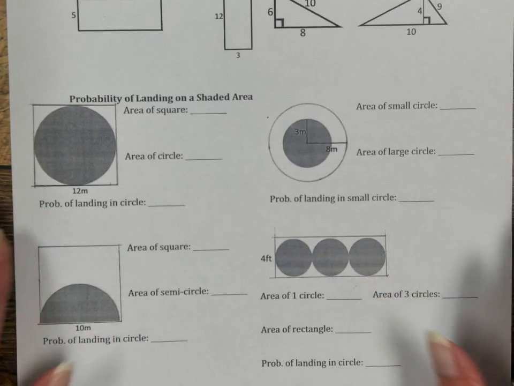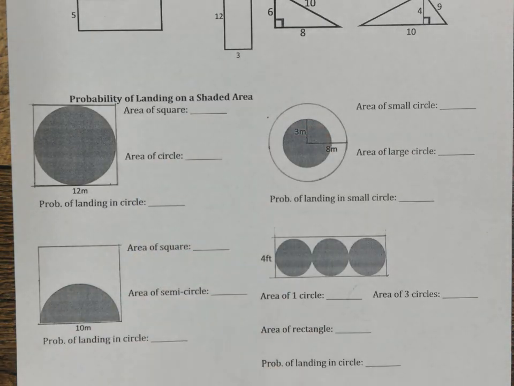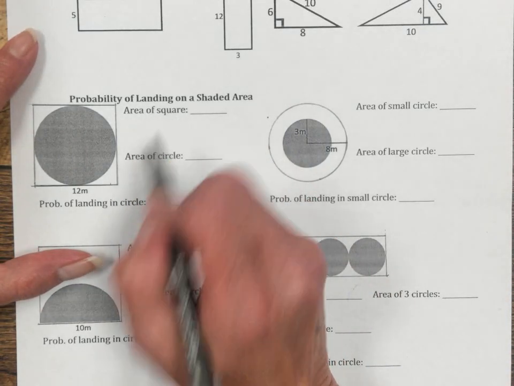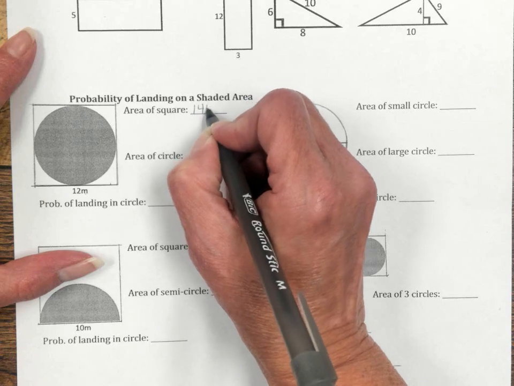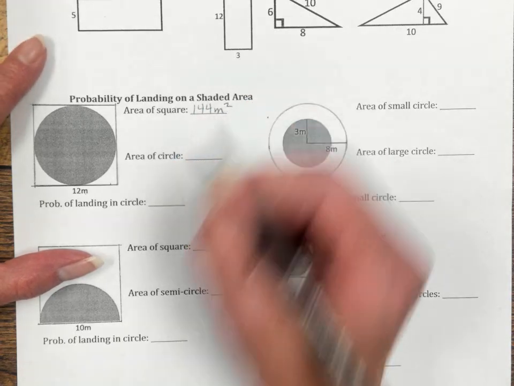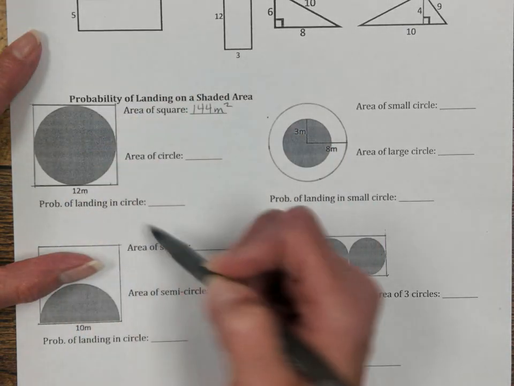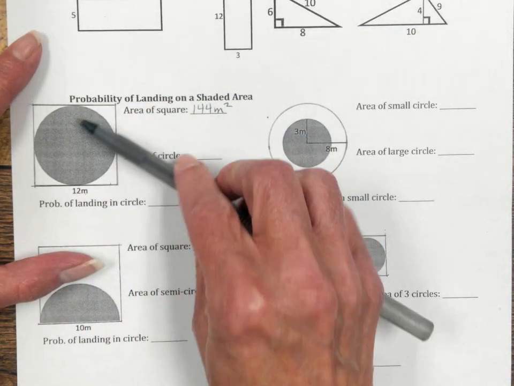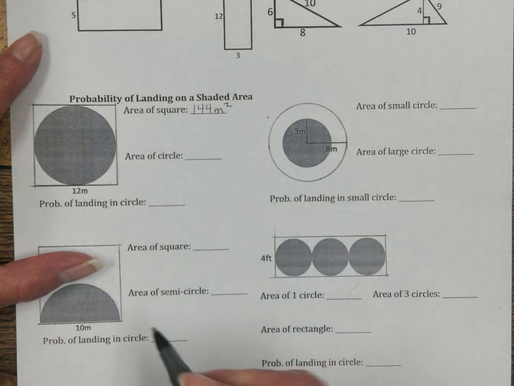So instead, I'm going to go to the second part of the page. And I am asked to find the probability of landing on the shaded area. Okay? Well, what does the whole field look like? The area of a square, 12 meters times 12 meters is 144 meters squared. That is the entire area that I could land in.